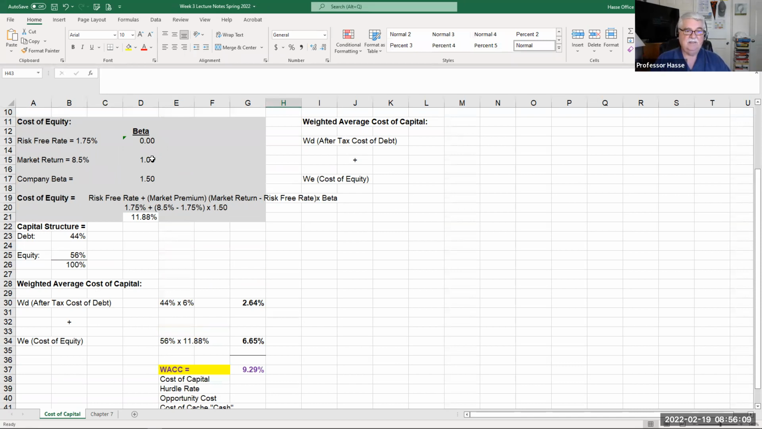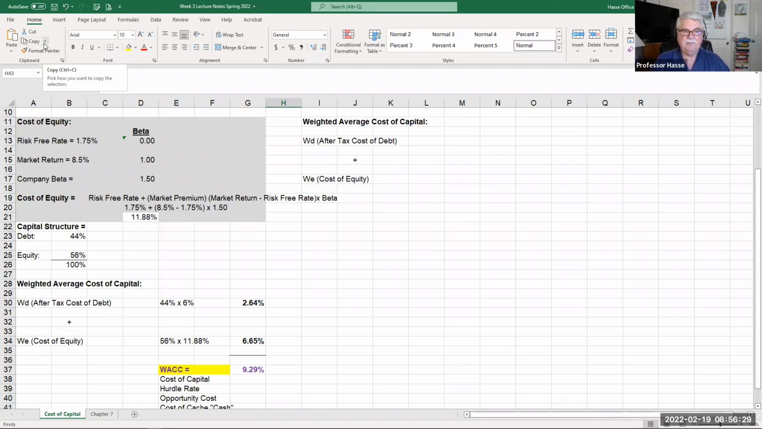It tells us that in order to make an investment in an asset, they have to generate a greater return, greater than 9.29%. That's why it's called the hurdle rate. You have to make more return greater than your cost of money. Also, it has a lot to do with the valuation of a company.